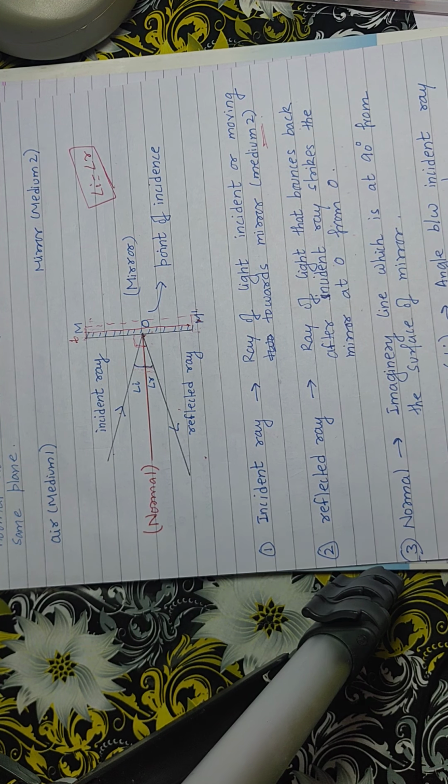So this is all about reflection of light. In the next topic, we will cover reflection through a plane mirror, which we have already studied in junior classes. But again, I will repeat it and tell you how a plane mirror reflects light and how images form through the plane mirror. And then we will move to spherical mirrors.